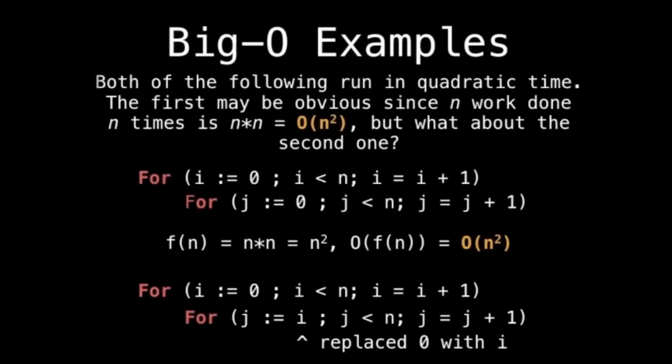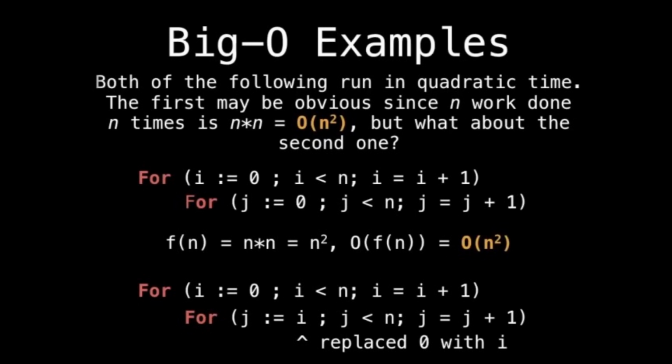Our second example is 2 algorithms that run in quadratic time. The first one seems obvious: we do n work n times, so n times n is big O of n squared. But observe the second one, I changed the 0 to an i. So pause the video and try to figure out maybe why that's big O of n squared. Okay, let's go over the solution.